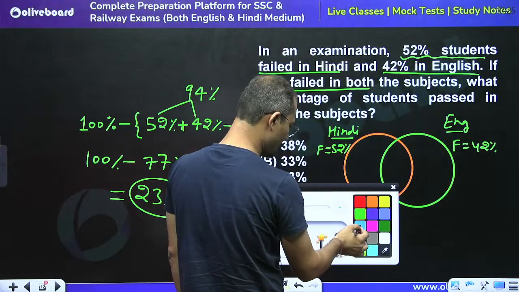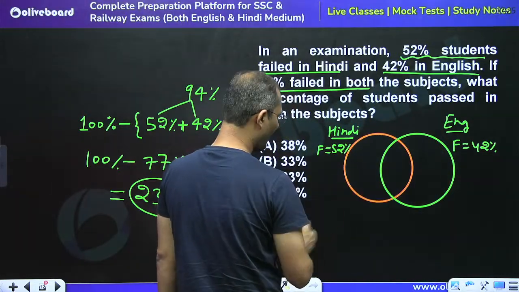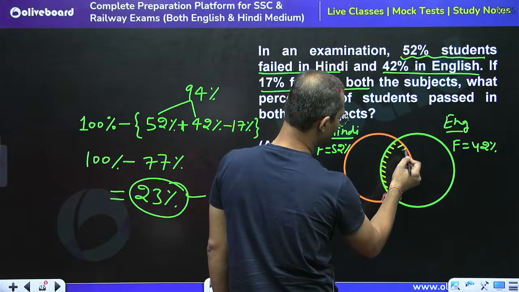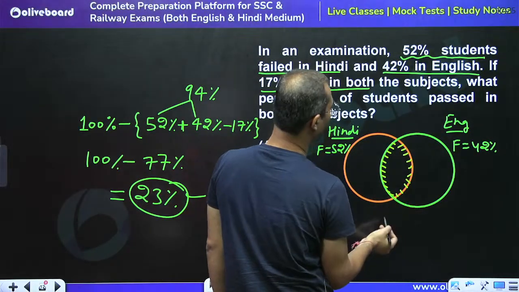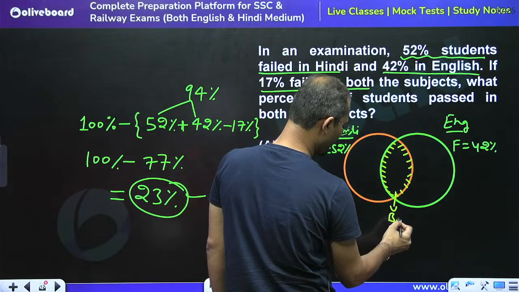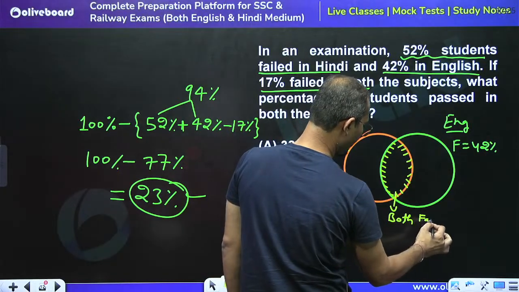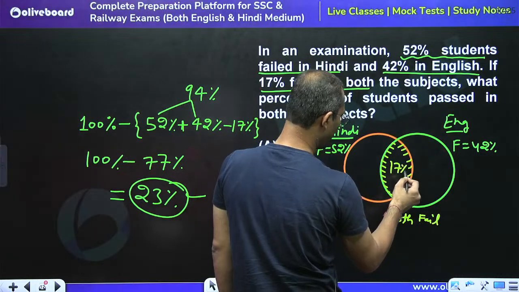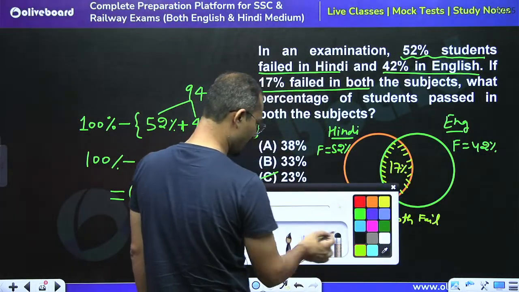And this portion is going to represent those who fail in both, right? So how much? Both fail is equal to 17%, right? So only fail in one subject.